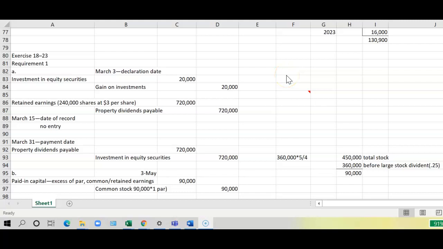I would now like to review exercise 18-23. In 18-23, they give us the paid-in capital section of the stockholders' equity as well as the retained earnings.